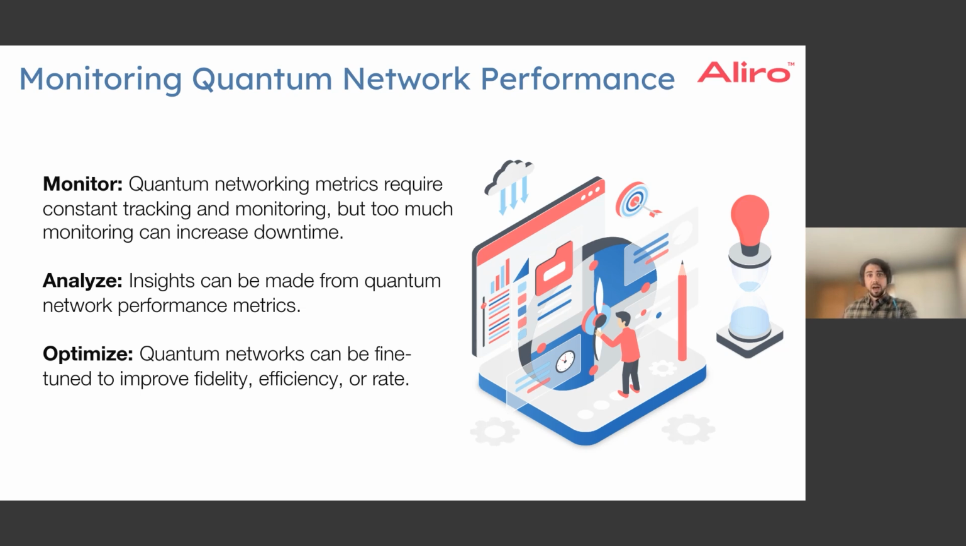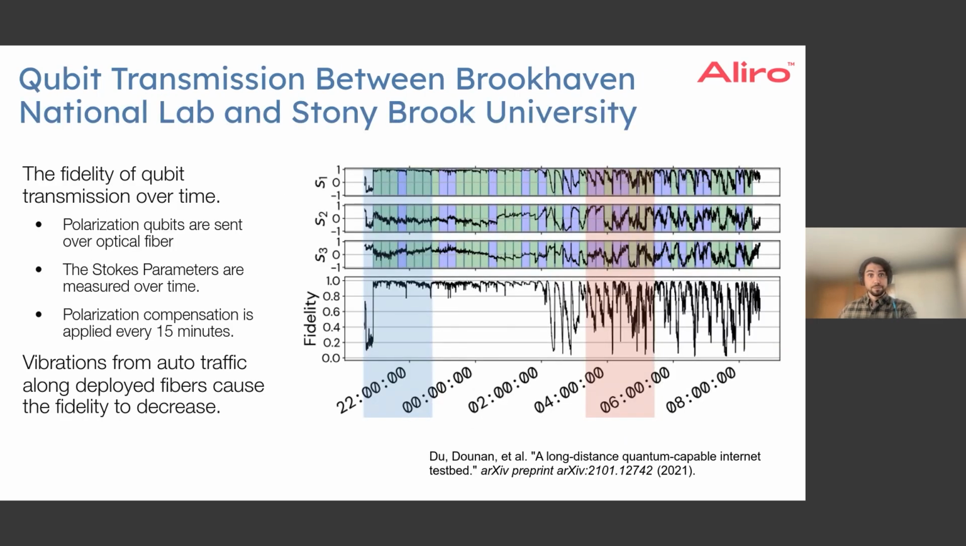After the metrics have been analyzed, of course, we can go back and optimize the metrics, where essentially we can fine-tune the network to try to improve things like fidelity, efficiency, and rates of the quantum network. Once we have the metrics, it's easy to optimize them and see the changes in real time or over time.